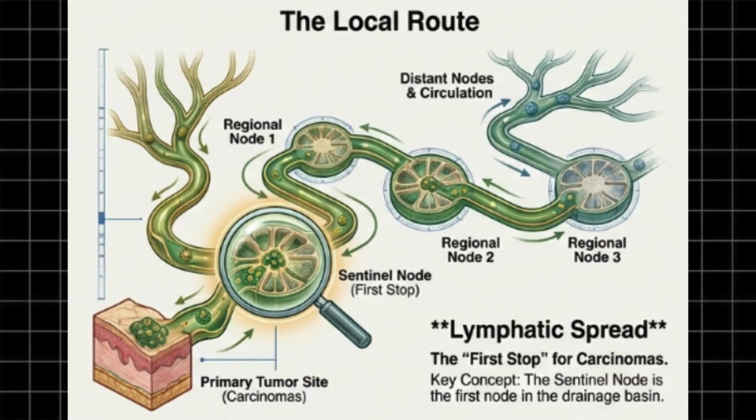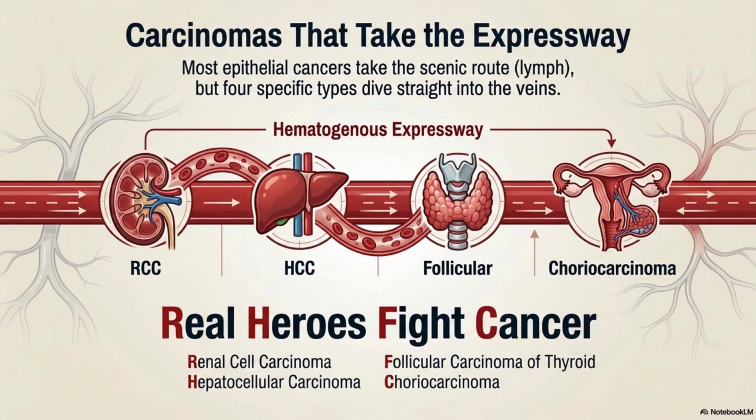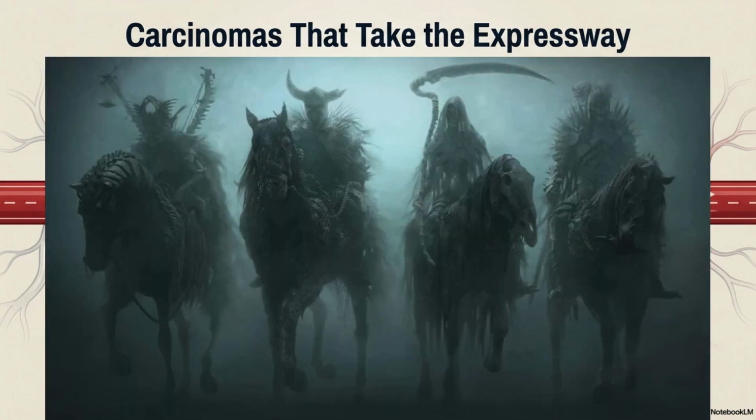We normally see that carcinomas prefer the lymphatic or lymphatogenous pathway. But now we'll look at the exceptions of carcinomas that prefer the expressway, the hematogenous spread. While most epithelial cancers take the slow scenic route through lymph nodes, these 4 aggressive carcinomas dive straight into the veins. The 4 horsemen of hematogenous carcinomas.